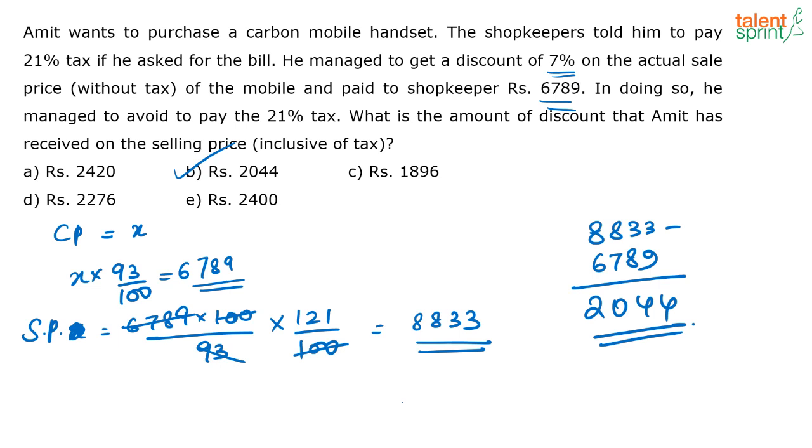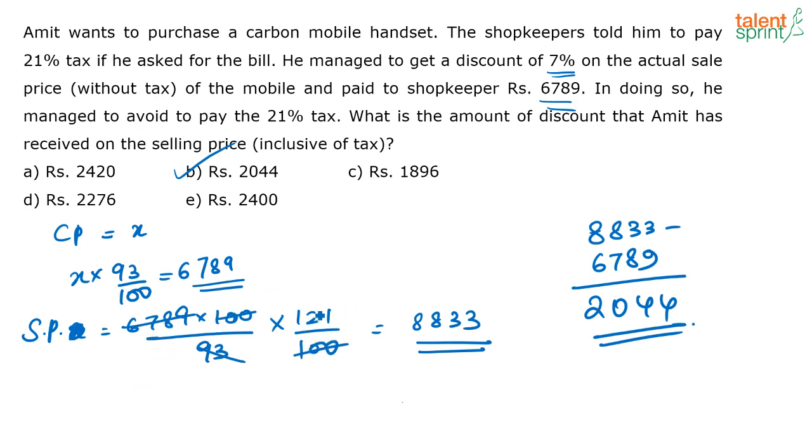Okay, so let me just explain what we did. I am assuming that the cost price of the phone is X rupees and Amit has got it at a 7% discount. So 7% discount means he is buying it for 93% of its cost price. Correct, and this amount is 6789. Now if he had bought the phone without any discount by paying the taxes, what would have been the selling price of the phone? The selling price would have been 6789 into 100 by 93. That is the actual cost price of the phone. You have to pay the tax also, so that is why I did 121 by 100. That is 21% on the cost price he has to pay as tax.